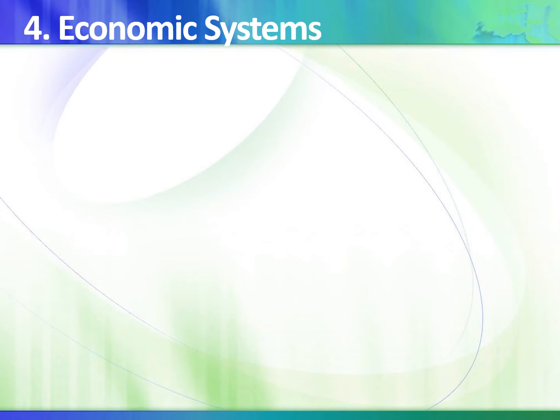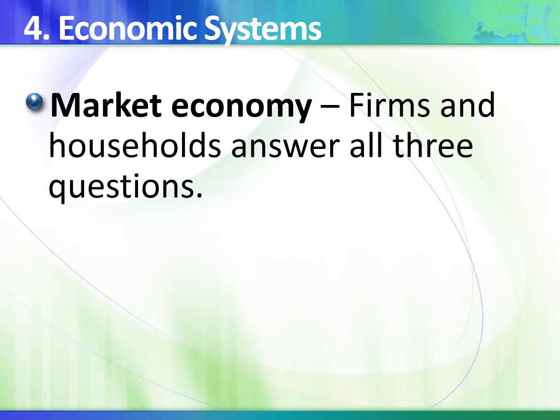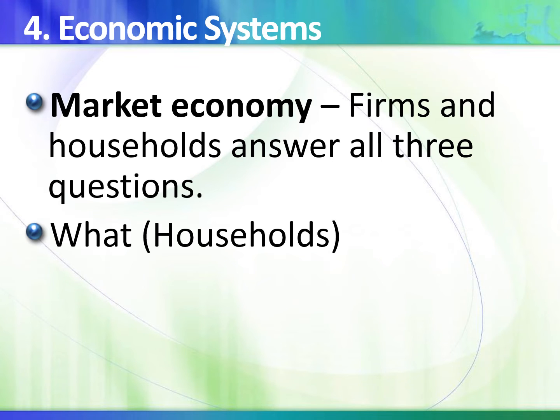Another economic system is the market economy. In a market economy, firms and households answer all three questions. What goods and services shall be produced is answered by households. Firms look at what households want and need, and they will produce them.